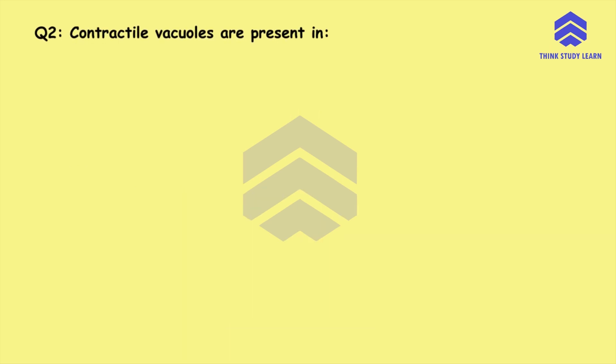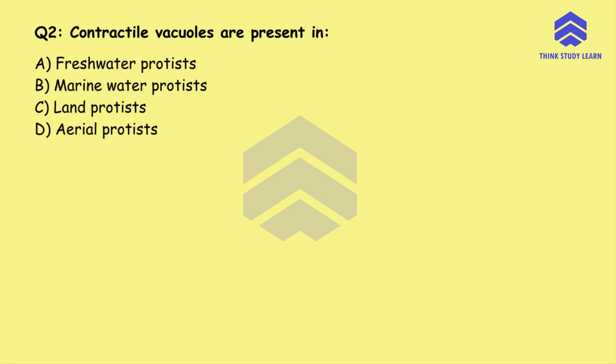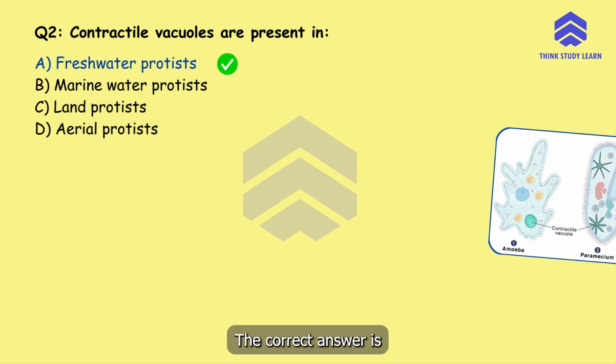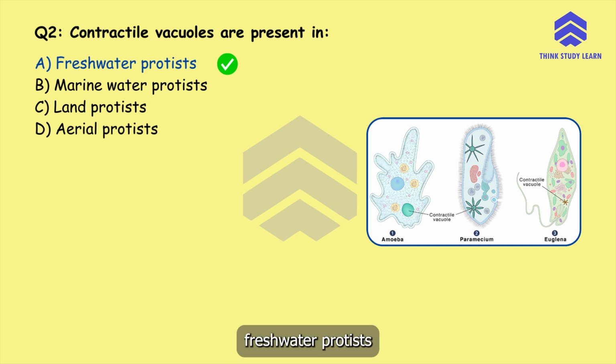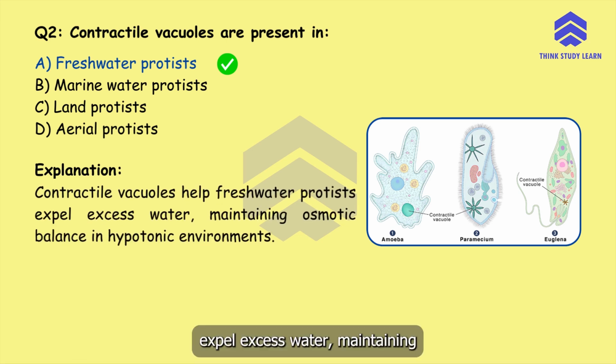Question number 2. Contractile vacuoles are present in option A freshwater protists, option B marine water protists, option C land protists, or option D aerial protists. The correct answer is freshwater protists, that is option A. Contractile vacuoles help freshwater protists expel excess water, maintaining osmotic balance in hypotonic environments.